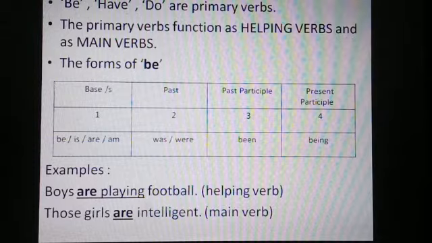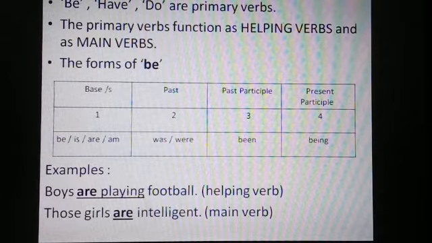Now, as you can see, boys and girls, I have used the same form. Reason being to tell you that you can use these forms as helping verb as well as main verb. The same form has been used as helping verb as well as main verb. Are as helping verb in the first sentence and are as main verb in the second sentence. I hope, children, that it is clear to you.